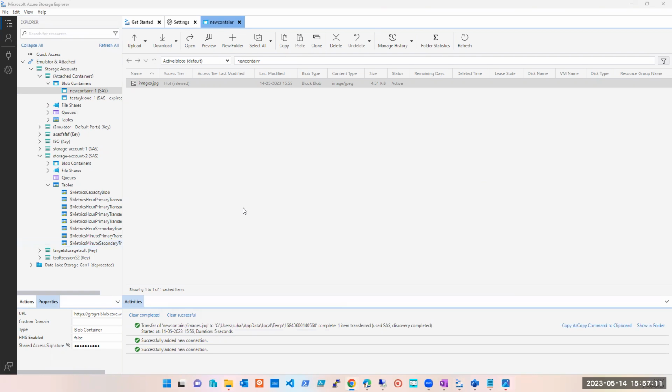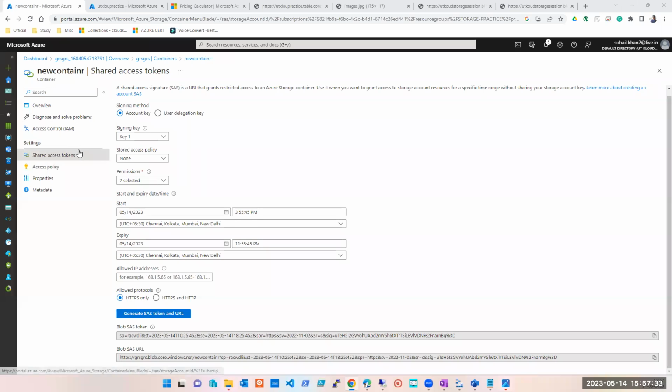By the way, this link, if I click on this one, do you think it will be accessible directly on the browser? What do you think? No. Correct. No. Whoever has this Azure Storage Explorer, guys, please go ahead, connect with container SAS key, use this link and let me know if you are able to connect it. So this is how you share your container, only the container, if you want to.